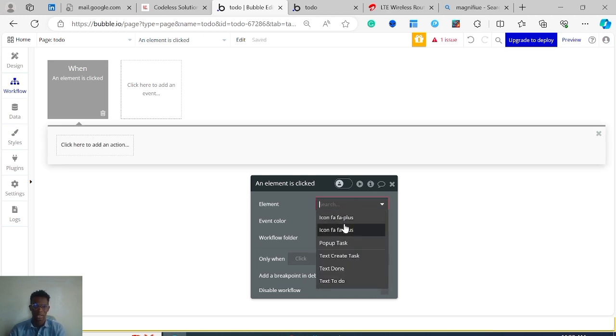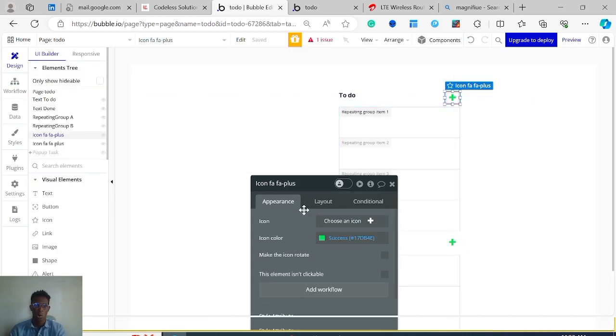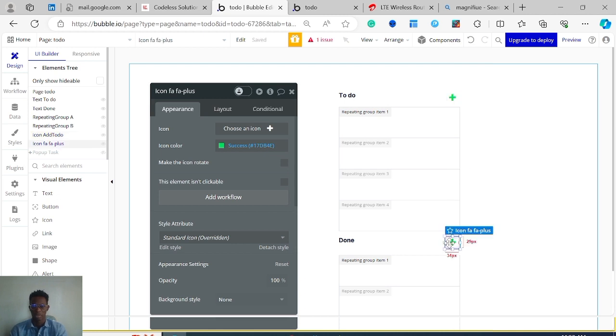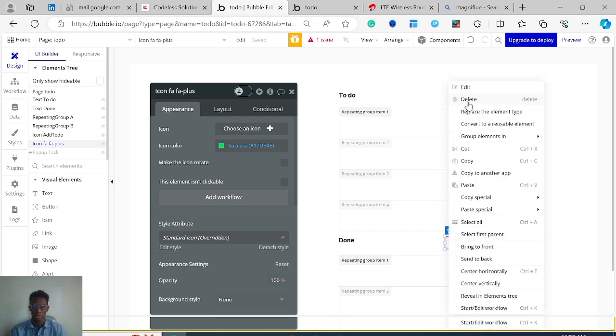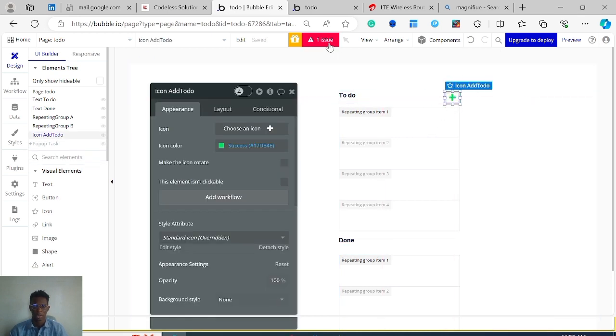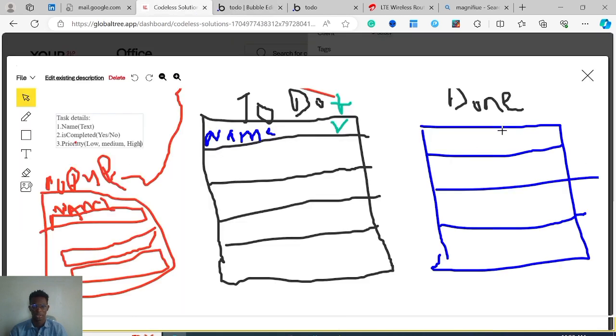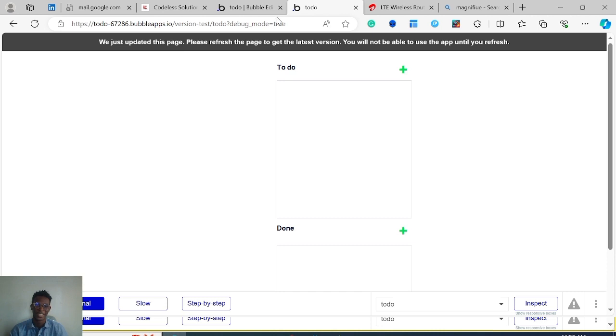Which elements? Now you can see there are two icons here because there are two icons on our page, and that's why it's important to name all our elements properly. So I'm just going to name this icon add to do. And now that I think about it, we don't really need to have an icon here, because essentially whenever this is what we create, and when it's done, it enters here. So we might not be needing it after all. I'm just going to delete it. Actually, it wasn't here, so it's important to follow the scope. But yeah, we have that.